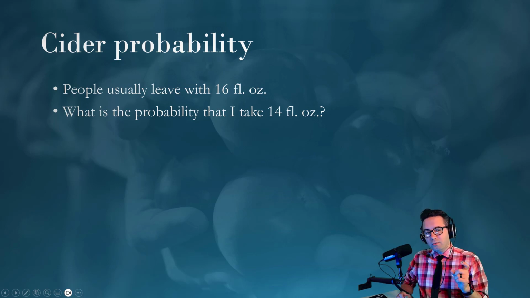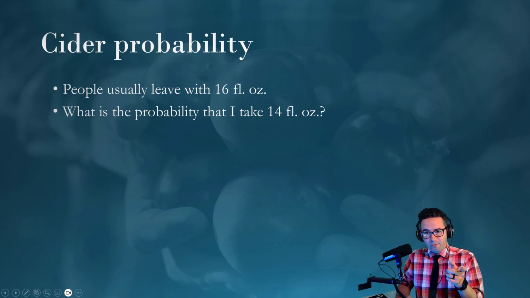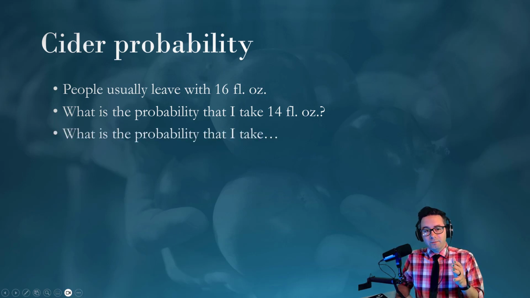So we're going to assume that people usually leave with 16 fluid ounces from that cider, and that the amount of cider that people take from the barrel is normally distributed. Here are some different things we're going to ask.